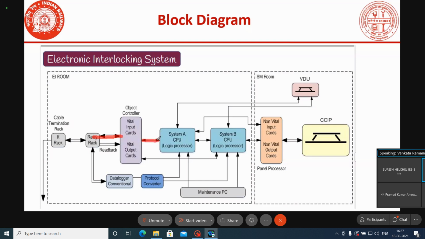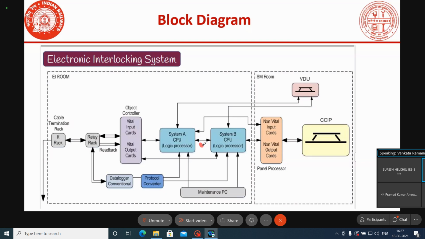After reading the inputs, the input status will be communicated to the A system as well as the B system. If you see the diagram here, there is communication available between the A system and B system.